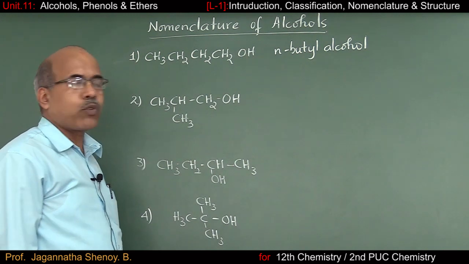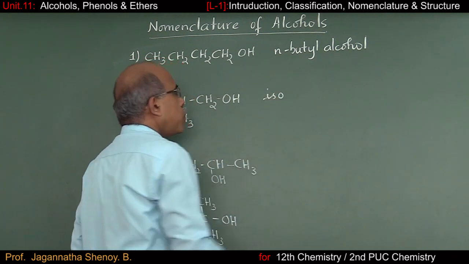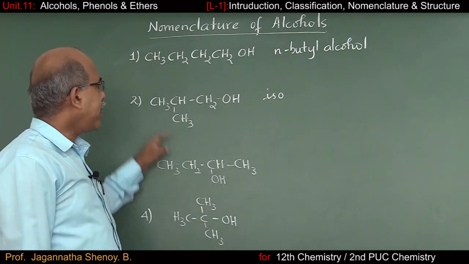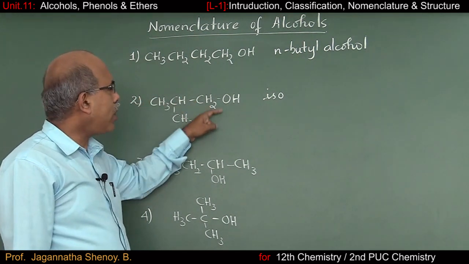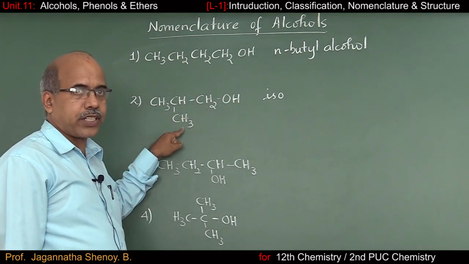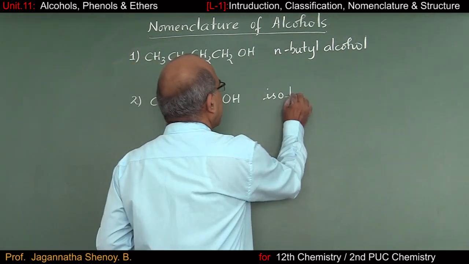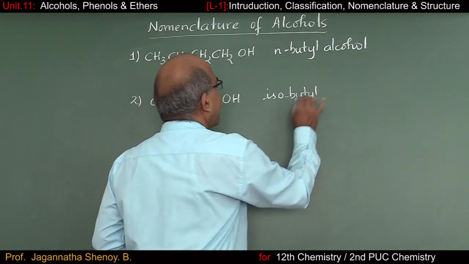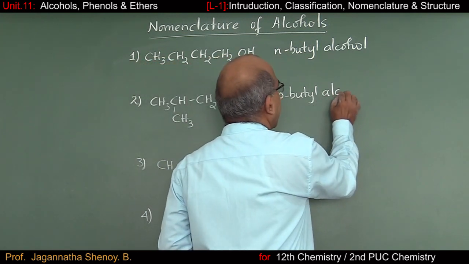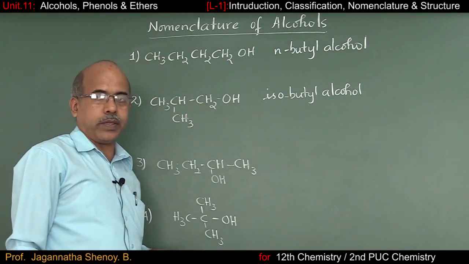That is why we are going to indicate it with iso. Iso indicates a side chain on the second carbon atom. And in common nomenclature, we have to count all the carbon atoms, whether they are present in the open chain or inside chain. Altogether, there are 4 carbon atoms. That's why it has to be butyl, isobutyl. And of course, it is an alcohol. It has to end with the word alcohol. So this is the common name of this molecule.